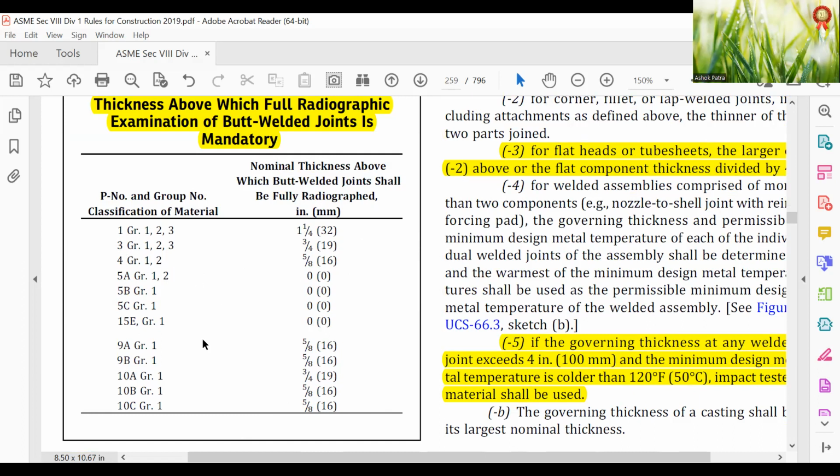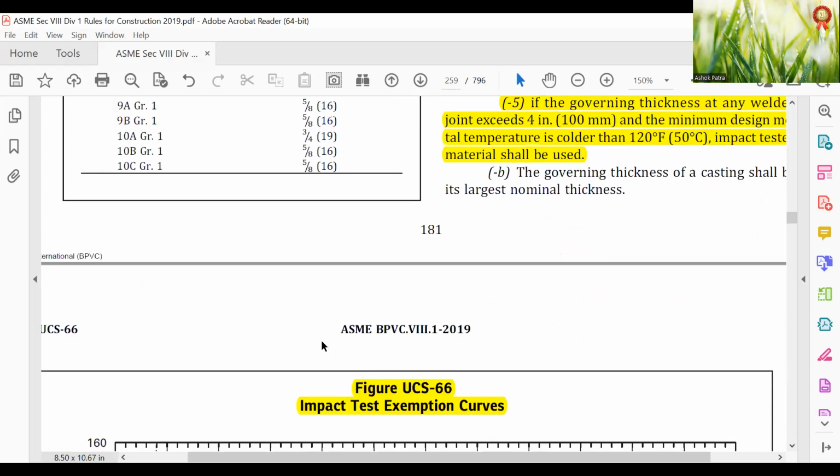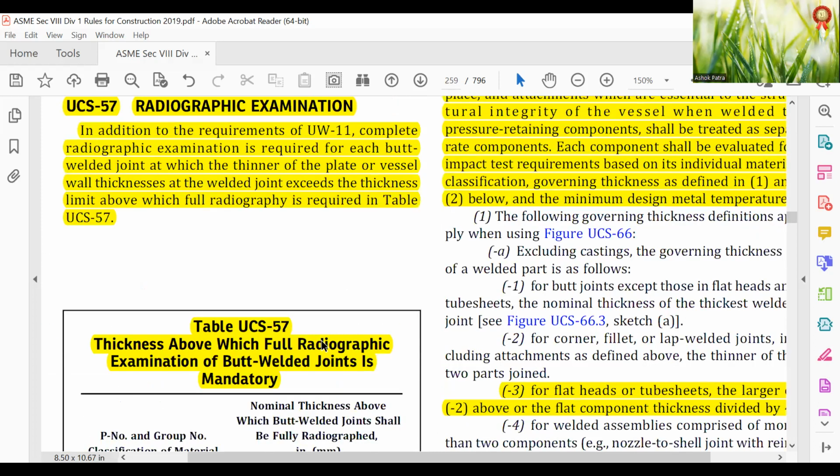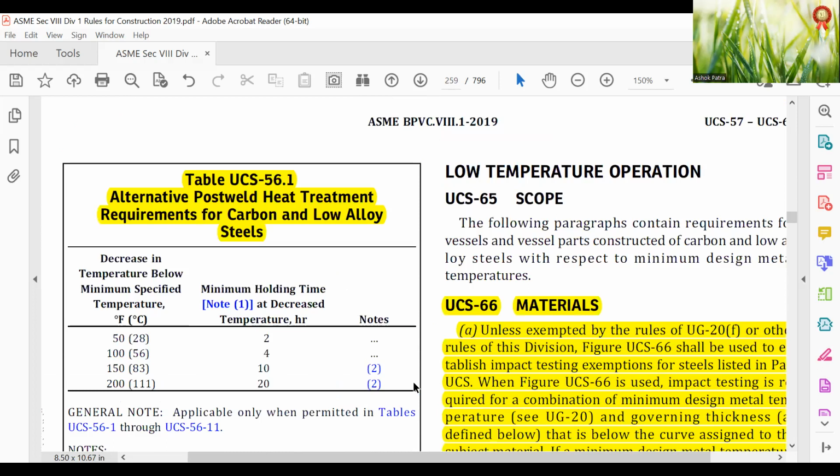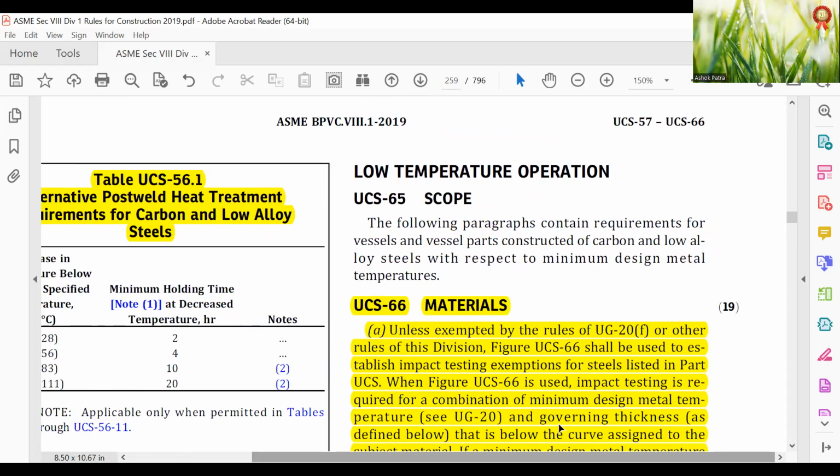Then P4 and 9A, 9B and 10B, 10C, all are 16 mm, 5/8 inch. Then 5A, 5B, 5C, 15E, there is no limitation. Anyway you have to do 100% RT as per code. So UCS-66, you have to go for impact testing and all.